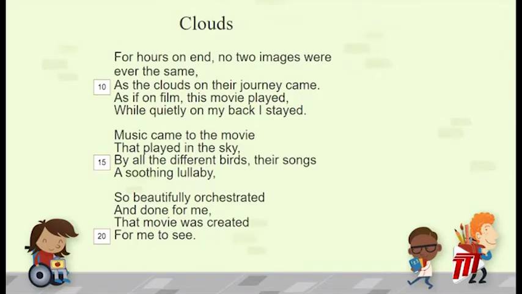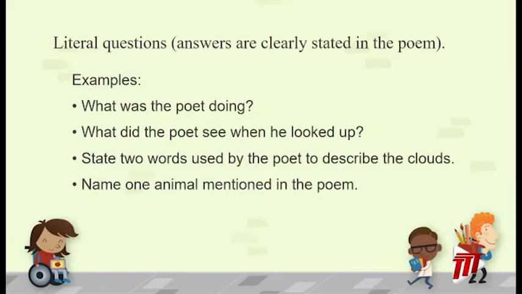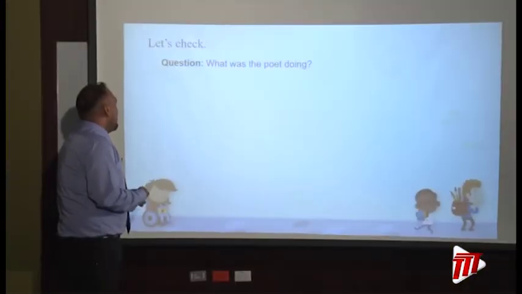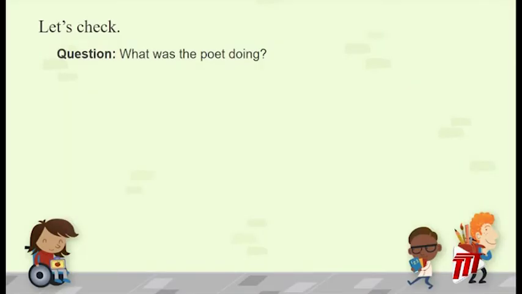I'm sure that you enjoyed that poem. Let's take a look at some literal questions. Remember, the answers to these are clearly stated in the poem. Examples of these would be, what was the poet doing? What did the poet see when he looked up? State 2 words used by the poet to describe the clouds. Name 1 animal mentioned in the poem. I'm sure you were able to figure those out already. Let's check. Our first question asks, what was the poet doing?